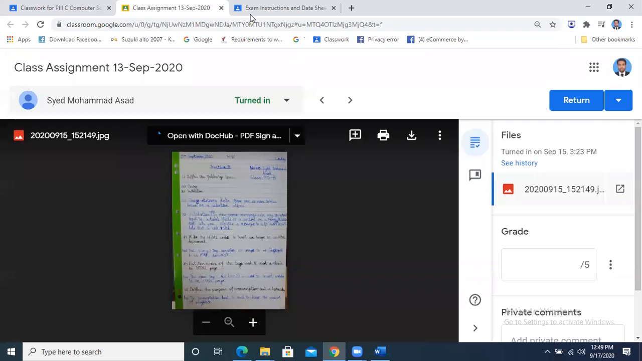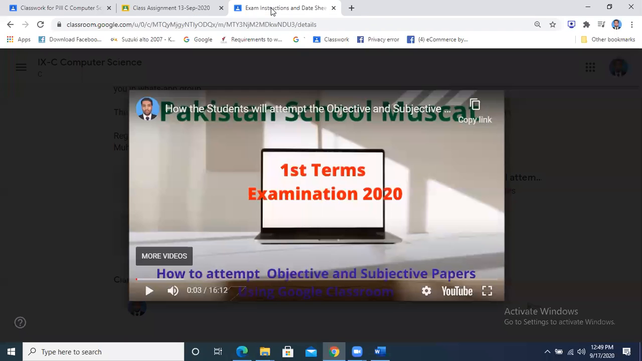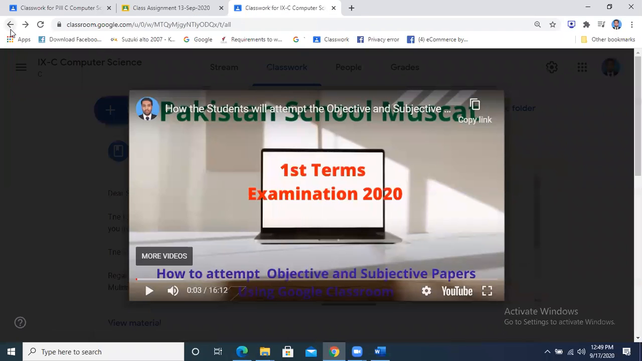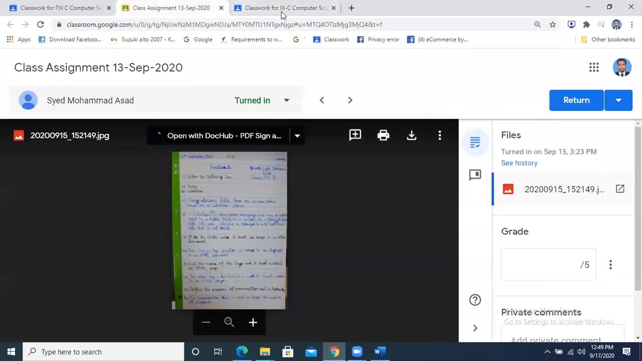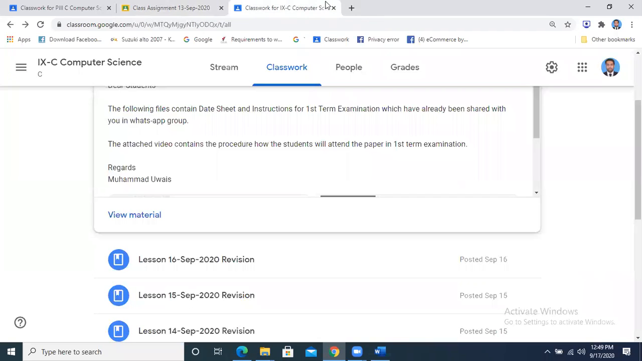Okay? But I gave you the example. If someone is doing it with the cell phone, we can allow that, but keep in mind that you have to use the same email ID that is registered in your Google Classroom, and you will give your answer using one device, not with multiple devices. Otherwise it will not be acceptable.